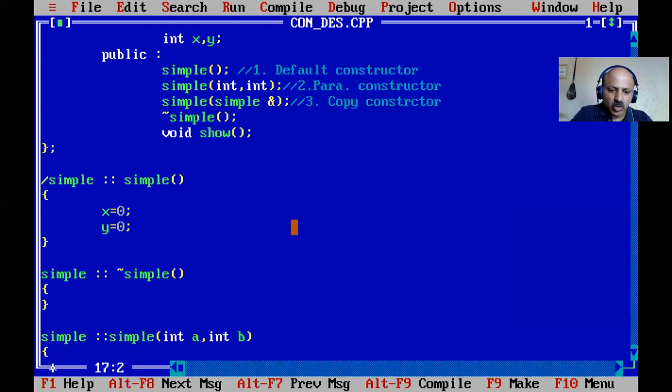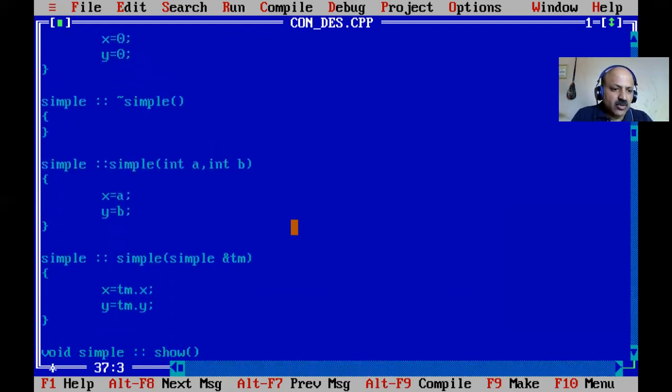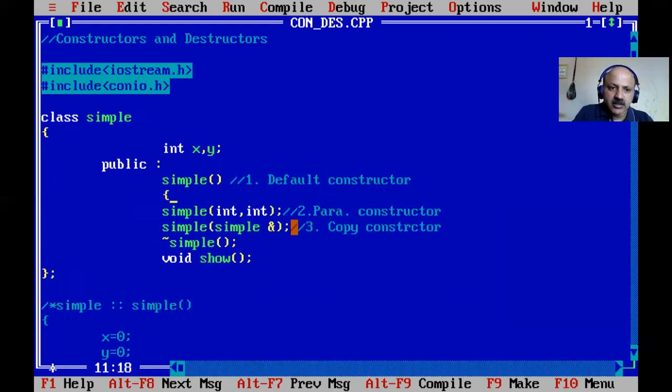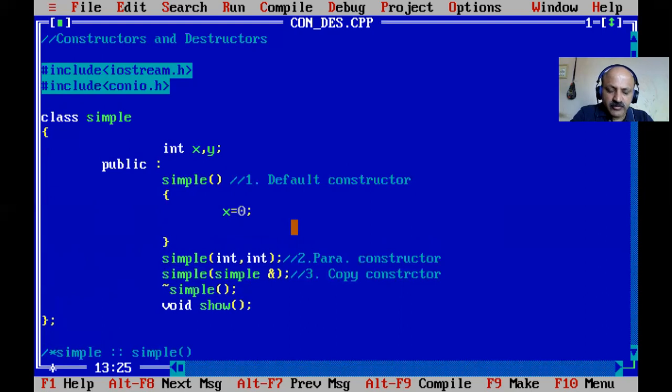So I can just comment out the line. All our constructor or destructor we can define inside the class. So here I just remove this, and here provide x equal to 0. You can also give some different initial value, but here I require 0, and then I remove the semicolon.